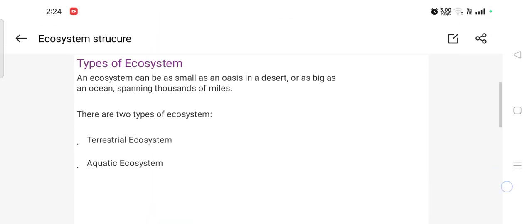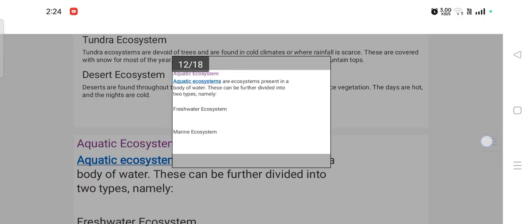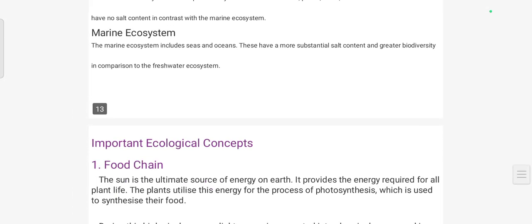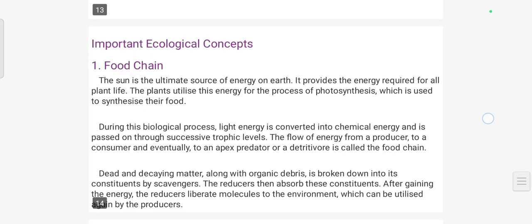So next we are going to learn food chain. The food chain means the sequence of eaters to being eaten. The biotic factors of ecosystems are linked together by food. For example, the producer forms the food for the herbivores, which form the food for the carnivores. The various steps in a food chain are called trophic levels.